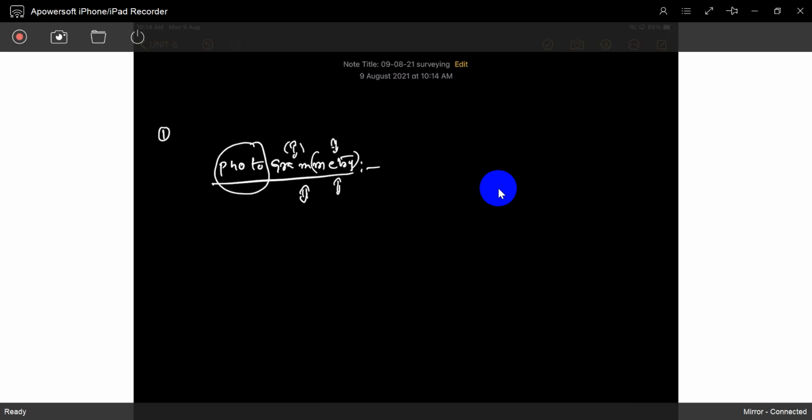These are all words you have come across over the last four or five years. What is photogrammetry? You can find out what metry is and what gra is. These are different words. In grammetry, gra is different, metry is different. These terms will come up many times. You need to understand what a metry is and what a gra is. If you search, you will get many examples. But finally, I will say what photogrammetry exactly is.